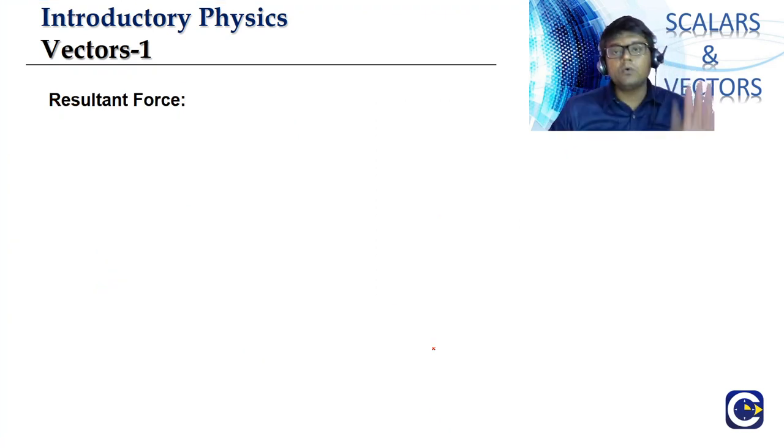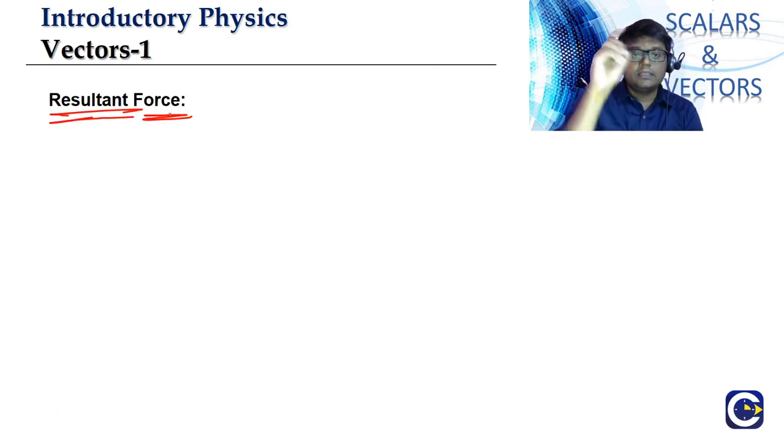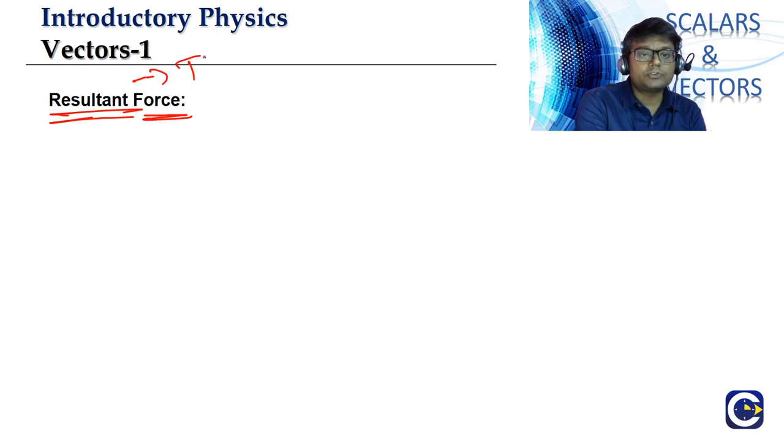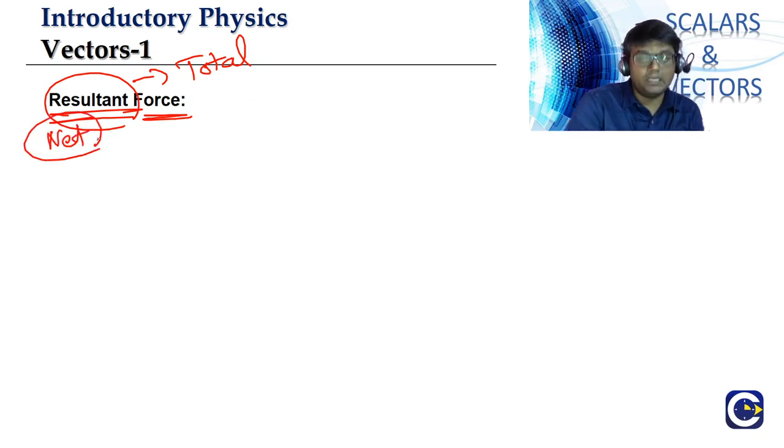Now before we go into the definition of what is a scalar and what is a vector, let us again take a relook at that total force concept, or the resultant force. By the way, in vectors, the total value of all the vector quantities is also called the resultant, or sometimes the net.